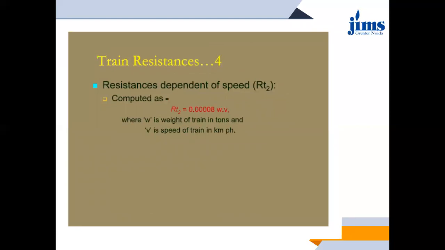So this resistance which is dependent on speed is denoted by RT2, and RT2 is calculated by the formula 0.00008 W into V, where W is again the weight of the train in tons, and V is the speed of the train in kilometer per hour.